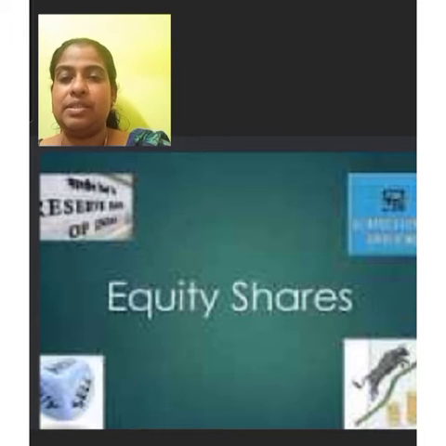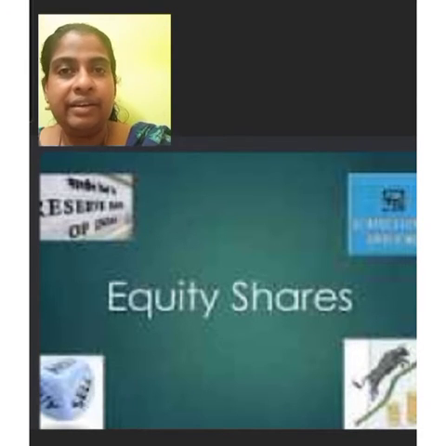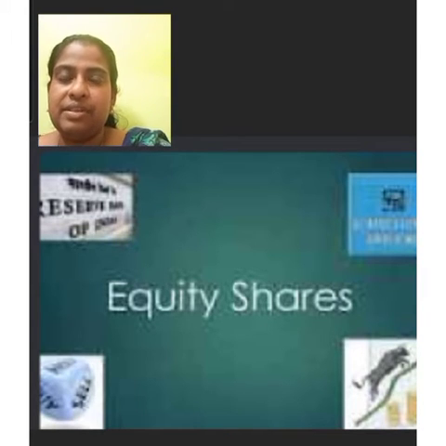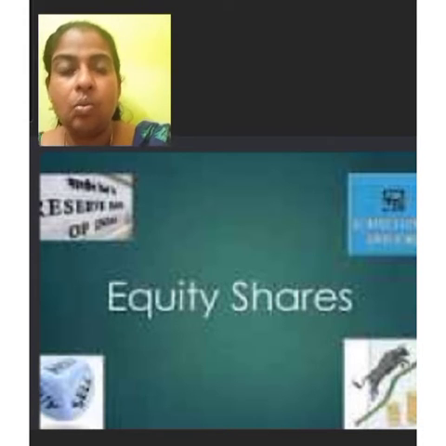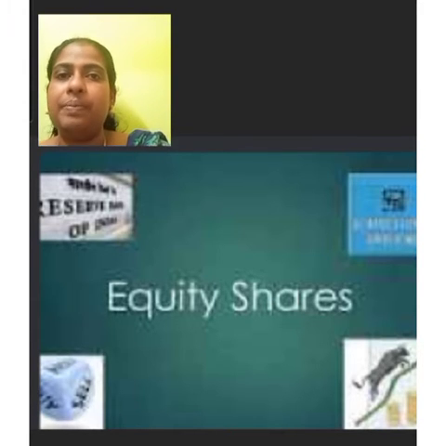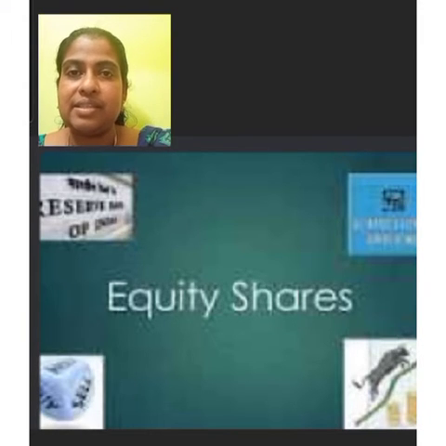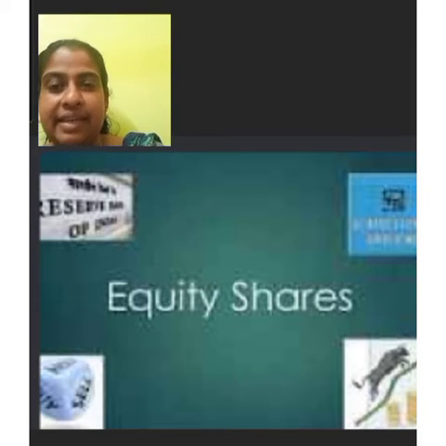The important features of the shares are: first, it is an indivisible part of the capital of the company. It confers certain rights on its holder, that is dividend, voting right or voting power, return of capital, etc. It creates certain liabilities on its holder. Each share has a distinct value.